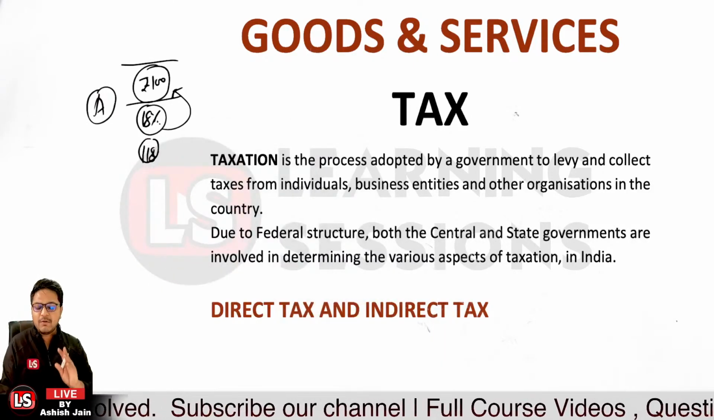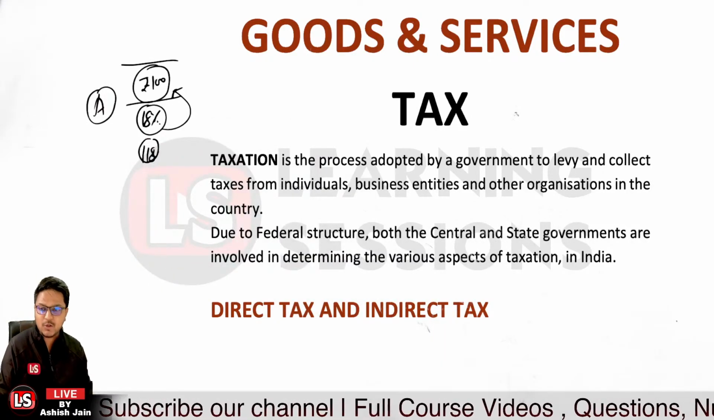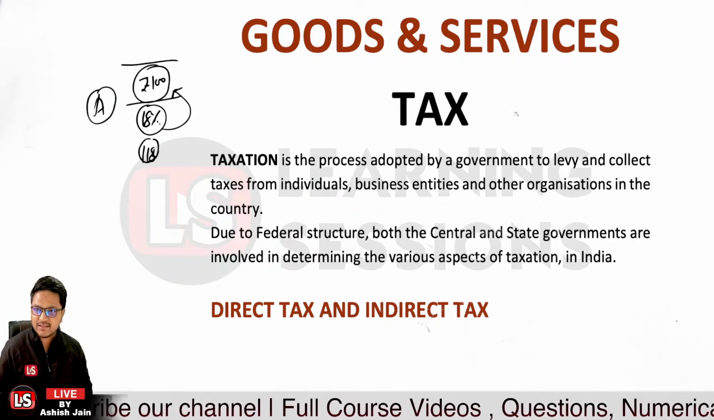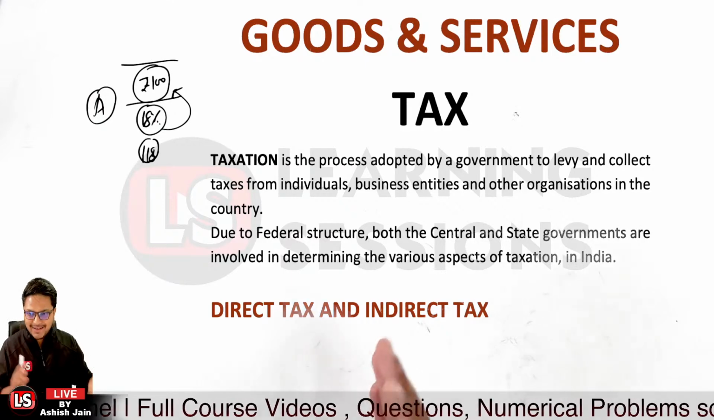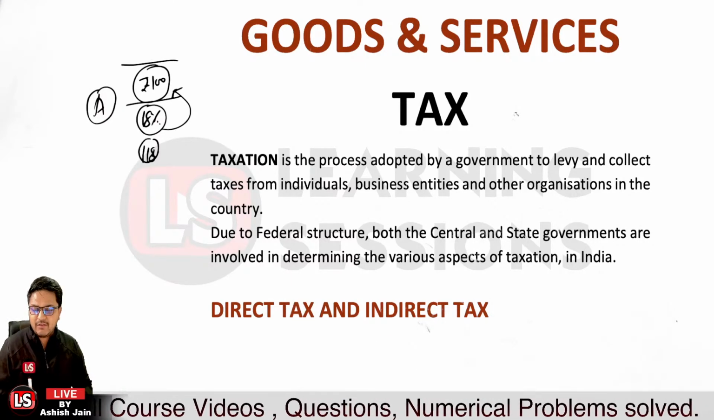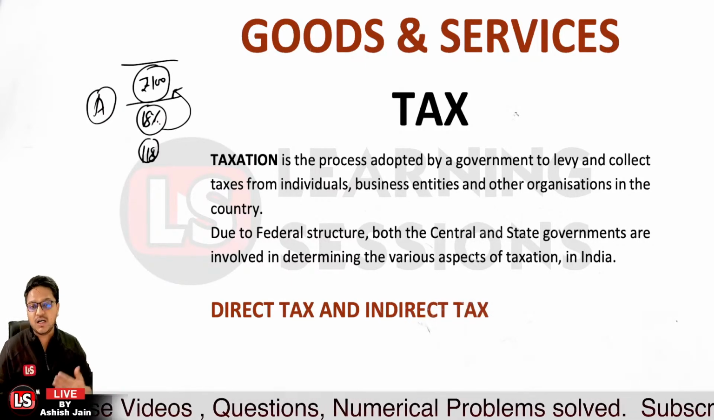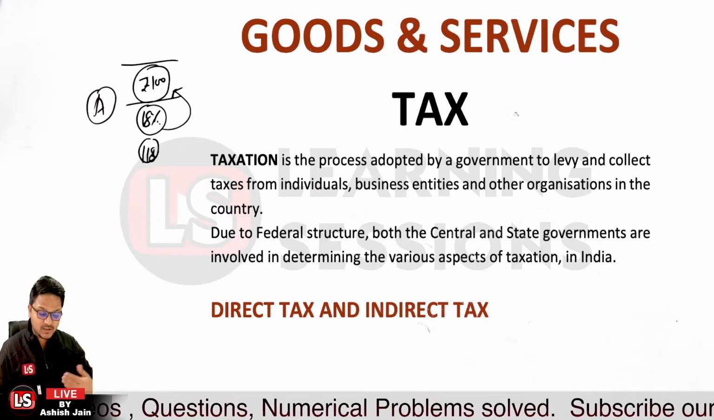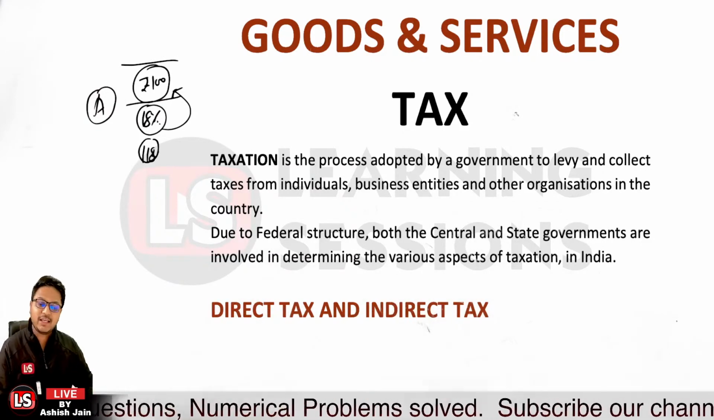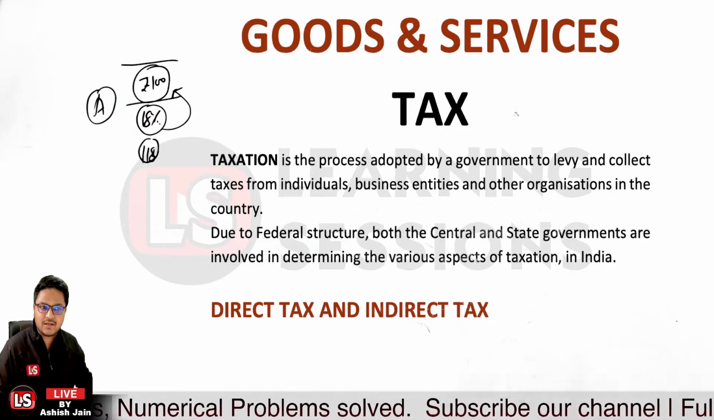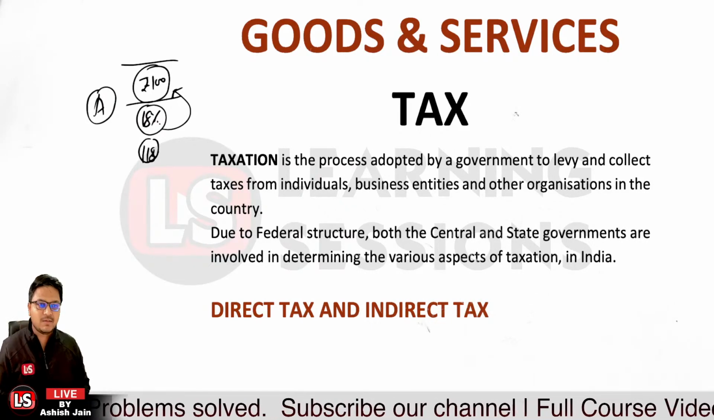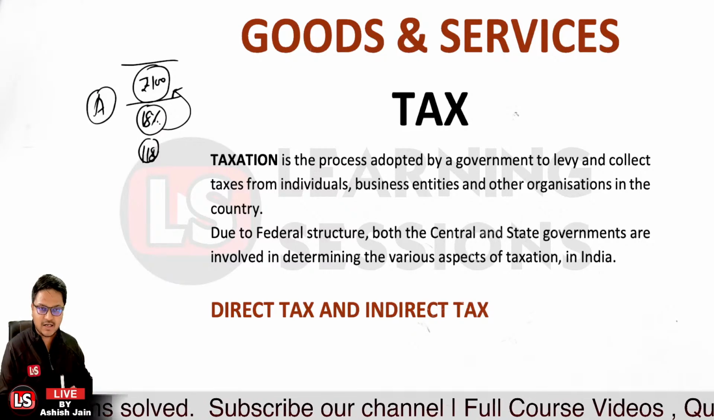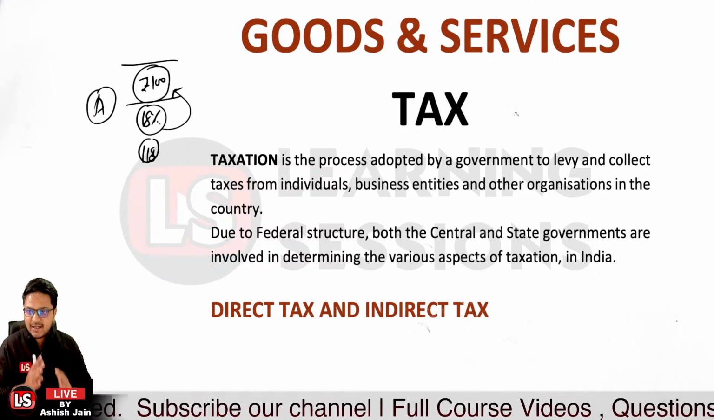Now there are two types of taxes which are available. One is related to direct taxes, and the other is related to indirect taxes. And why are taxes levied on individuals? Because the government wants to earn money so that they can invest it in the public interest. So they collect taxes from individuals, from business entities and other organizations of the country.